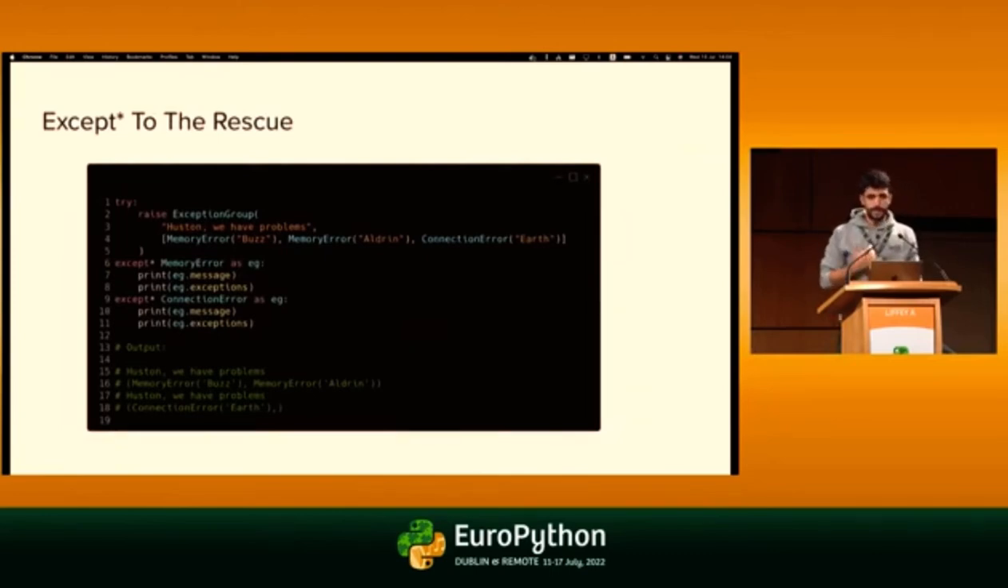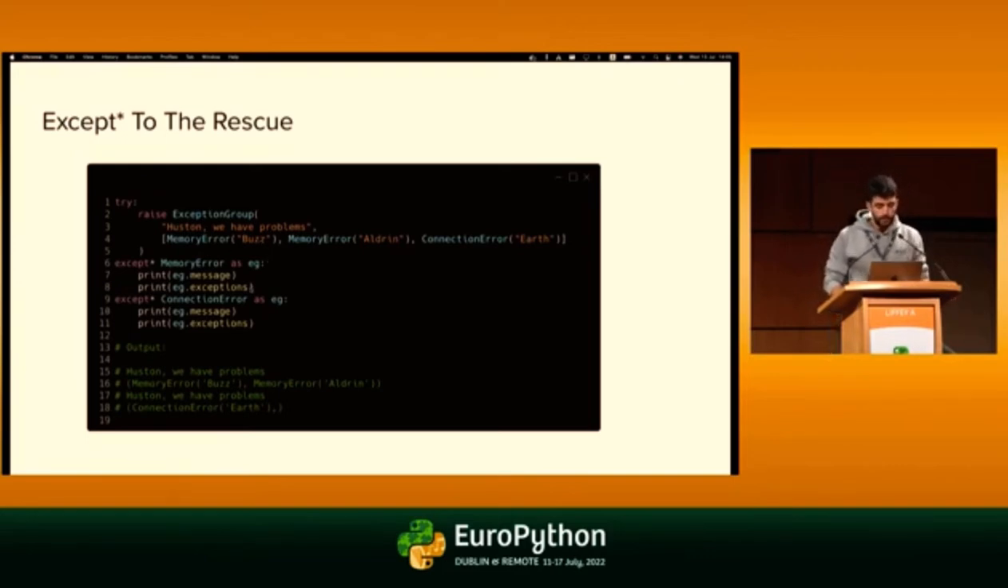What do we have? We have except star. With except star, we look inside that exception group, and it will extract the part of the exceptions that match what we give it. So this except star MemoryError will only catch the memory errors out of the group. The rest of them will continue to be raised, okay? But since we have two except star clauses here, both the except star MemoryError and the except star ConnectionError, they will all be caught right here.